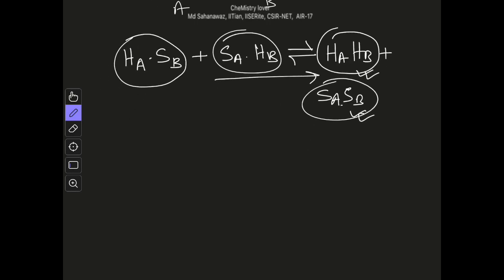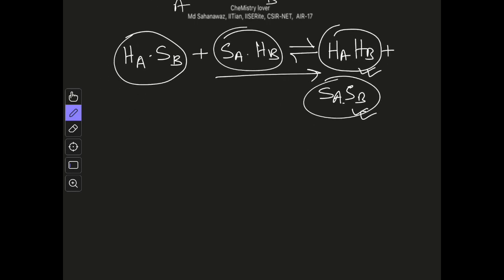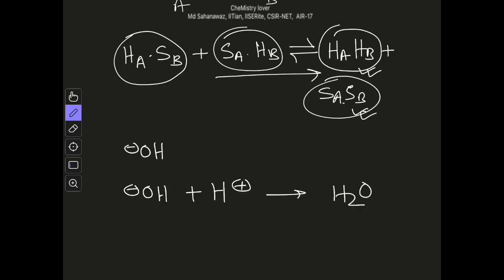Now this is not in an absolute sense, that is, hardness and softness is a relative thing. We can show it by an example. For example, if you consider OH minus, we know it is a strong base, but it is not always a strong base. If you compare the reaction of OH minus with a proton, any kind of proton, that reaction is going to be very favorable, that is, it will readily react with a proton to form water.